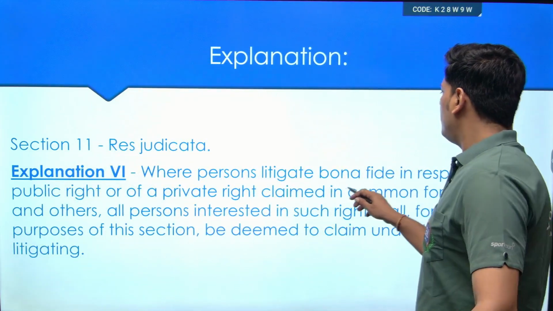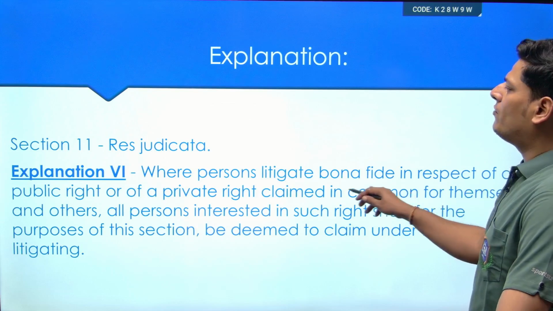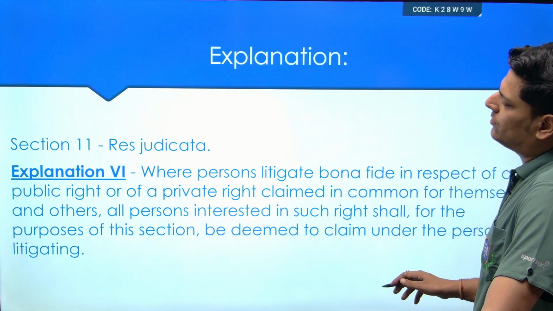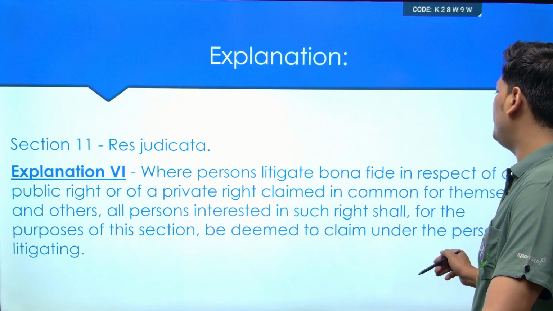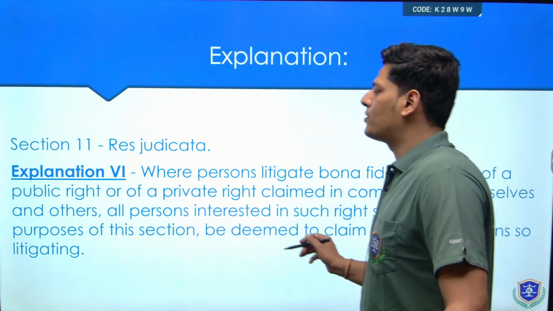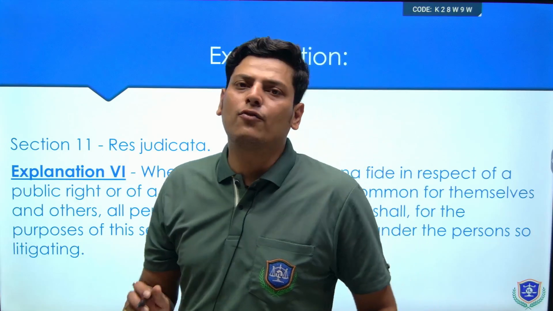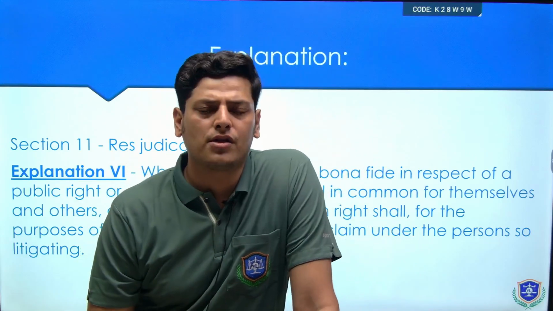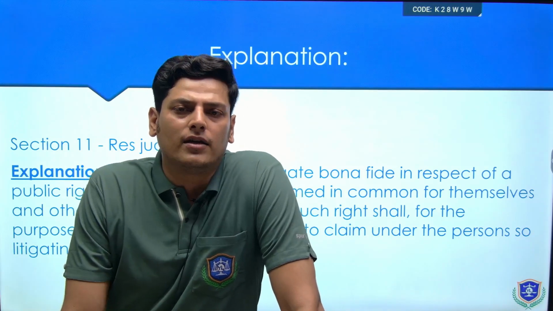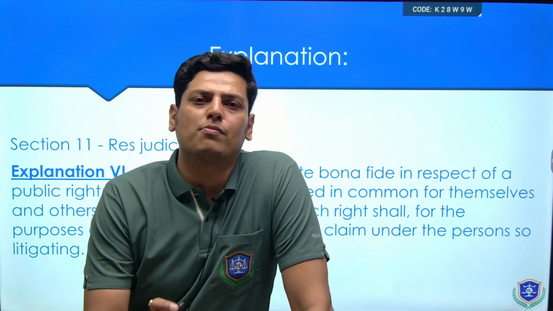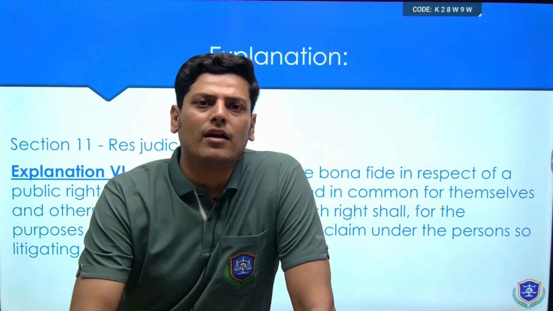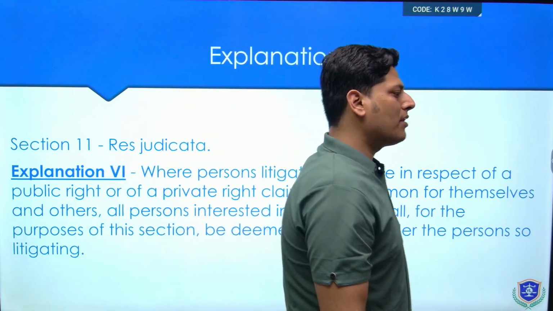Where persons litigate bona fide in respect of a public right or a private right claimed in common for themselves and others, all persons interested in such right shall, for the purposes of this section, be deemed to claim under the person so litigating. Therefore, if any decision is passed in such a case, res judicata will apply accordingly upon those parties, even though they have not been specifically named in the suit, because they are involved in a representative capacity.